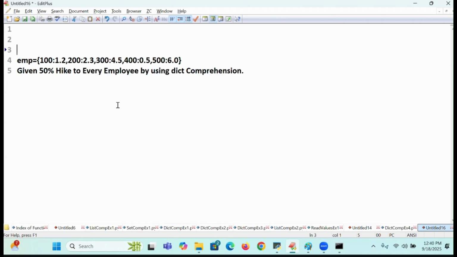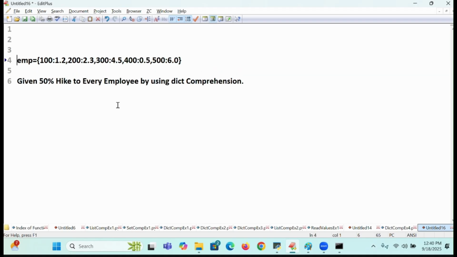Write a python program which will implement the following. Write it down. Employee dictionary. This is a dictionary. Give 50% hike to every employee's salary. 50% hike on salary only, to every employee, by using dict comprehension.